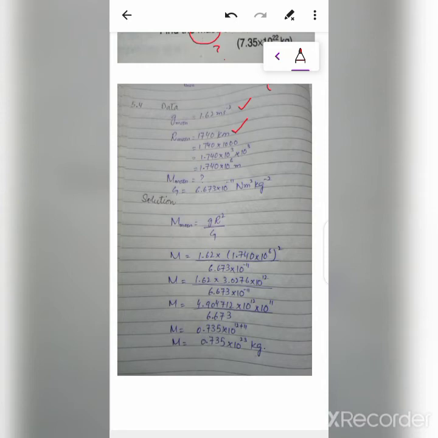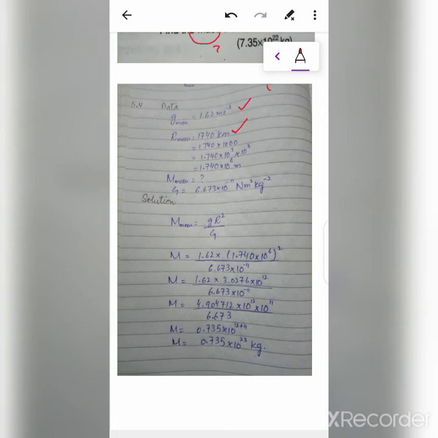Again it will be 1.740 × 10^6, same as before. The mass of the moon is required. The universal gravitational constant is 6.673 × 10^-11 newton meter square per kg square.